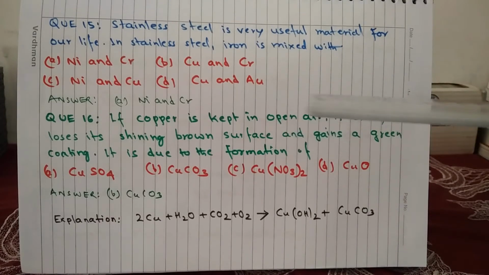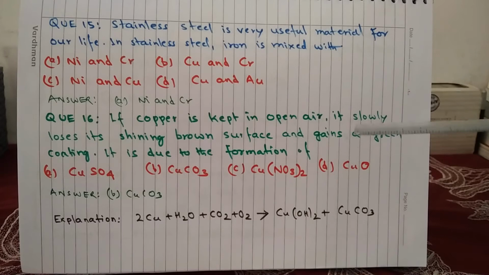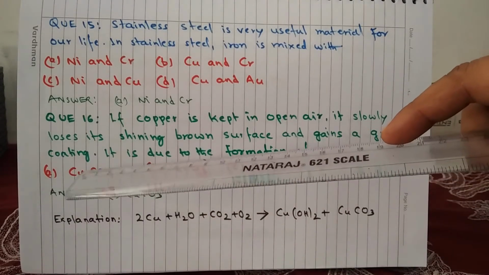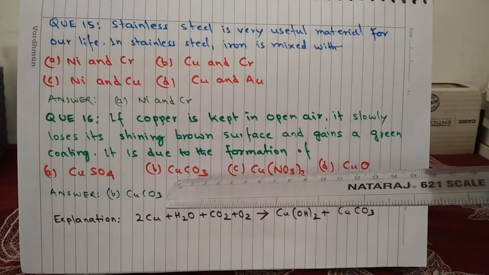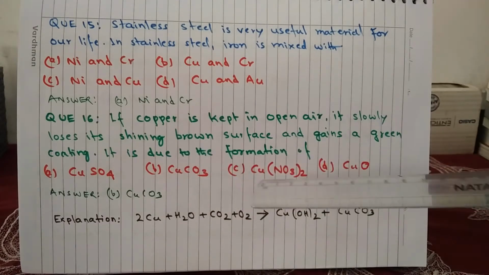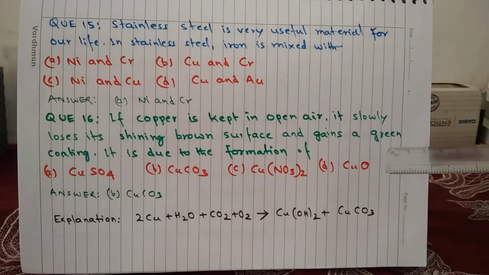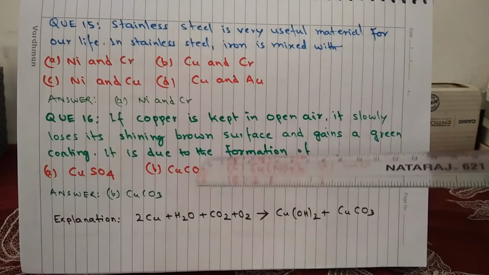Question 16. If copper is kept in open air, it slowly loses its shining brown surface and gains a green coating. It is due to the formation of A. copper sulfate, B. copper carbonate, C. copper nitrate, and D. copper oxide. And the answer is B. copper carbonate.